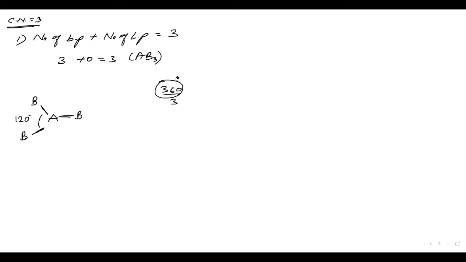Now let us move on to the second case. Here it will be 2 plus 1, that is equal to 3. An example of this will be BF3, where boron occupies the center with F, F, F around it.